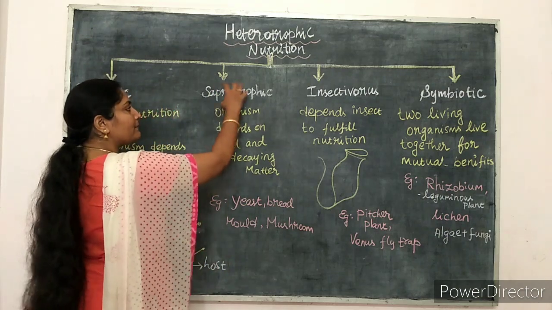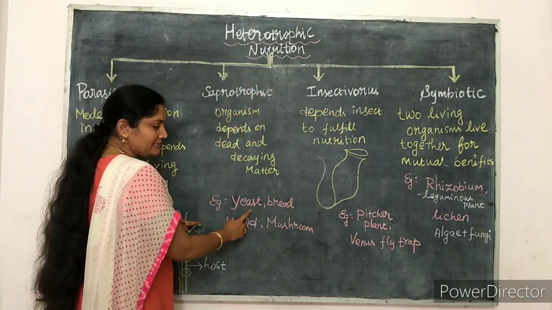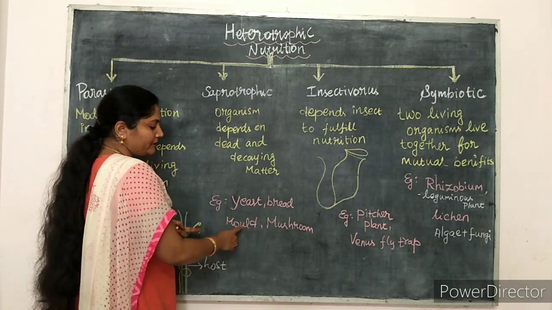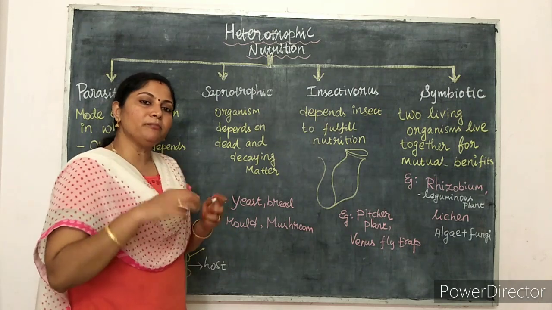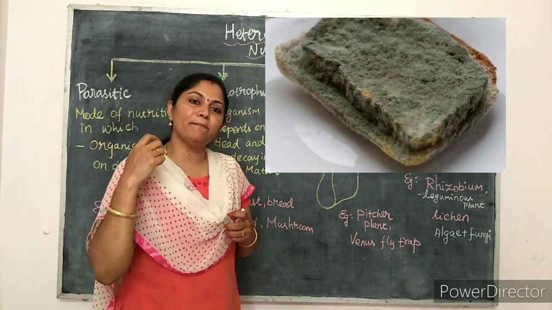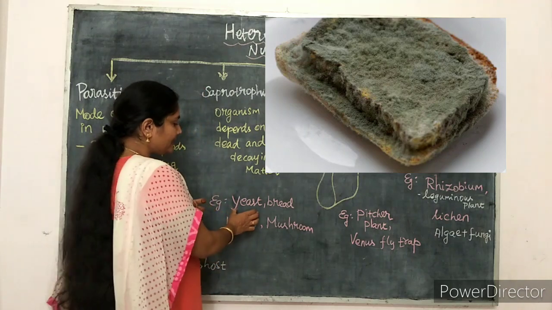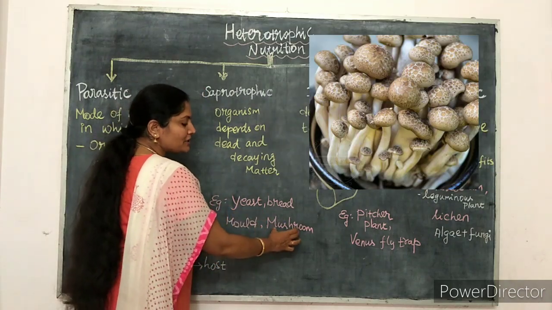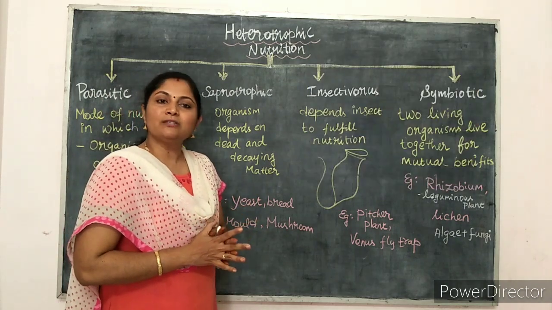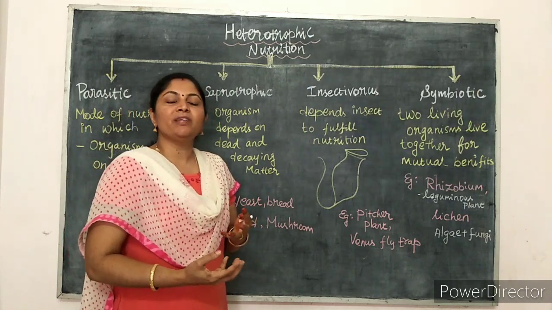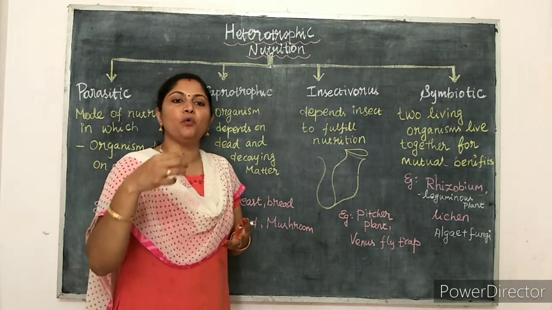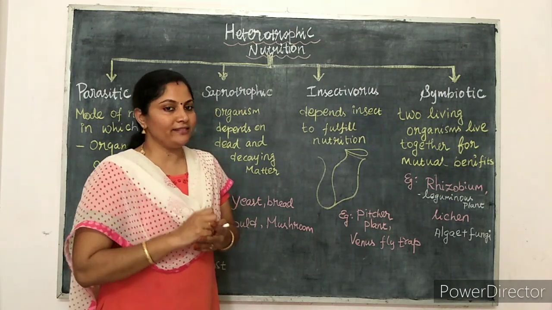See here, examples of saprotrophic organisms are yeast, bread mold and mushroom. Bread mold is the fungus-like growth that forms on bread when it spoils. You know yeast also, and mushroom. None of these is green in color, so they cannot prepare food, and they depend on dead and decaying matter for food, water, minerals, everything.